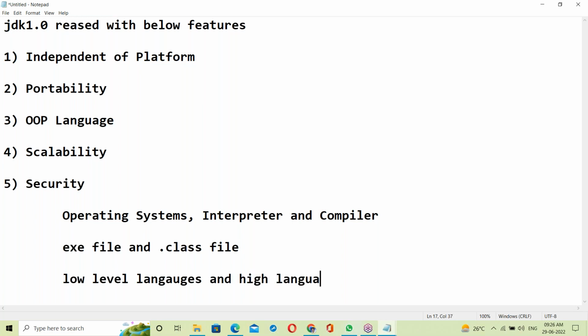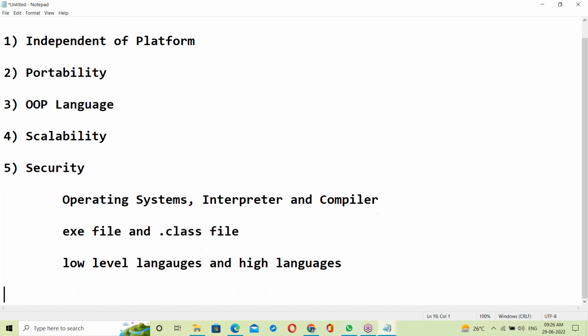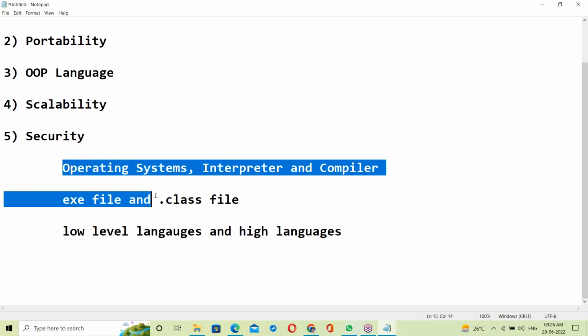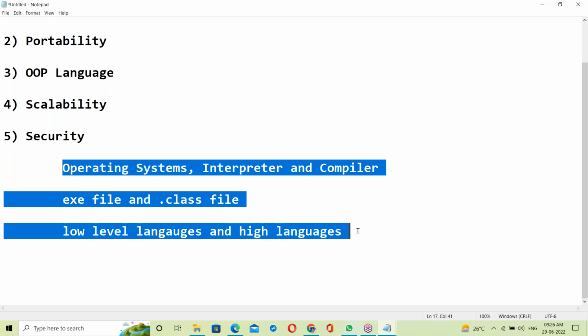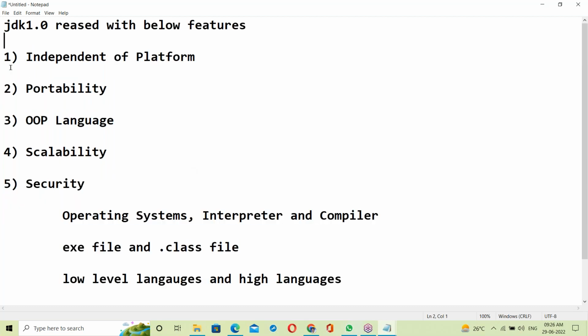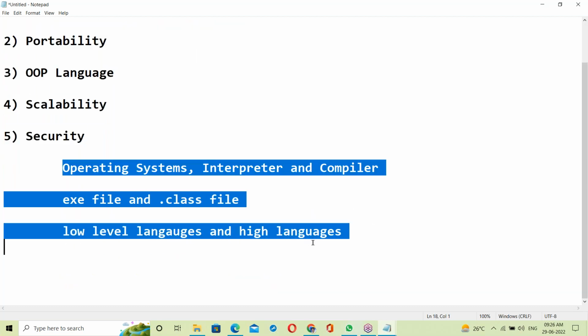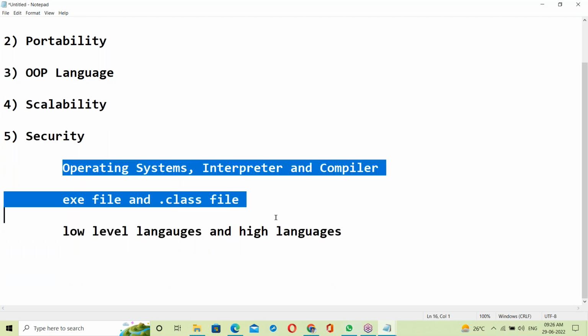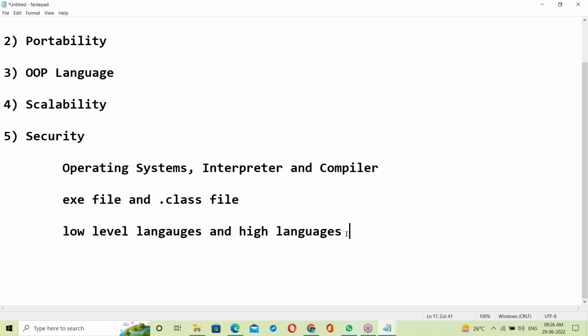If you have this basic knowledge, it is easy to understand Java features.